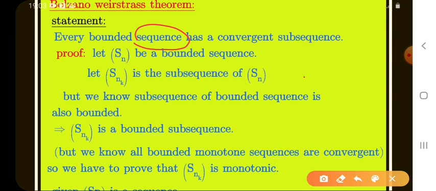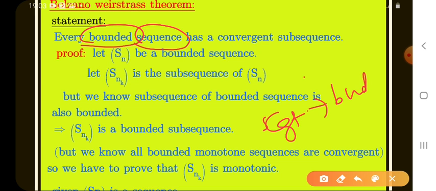Which type of sequence is a bounded sequence? Just bounded, not convergent. In some important rules we learned: if a sequence is convergent, automatically it is bounded. If a sequence is bounded, it need not be convergent. Here we take only a bounded sequence. Is it convergent or divergent?